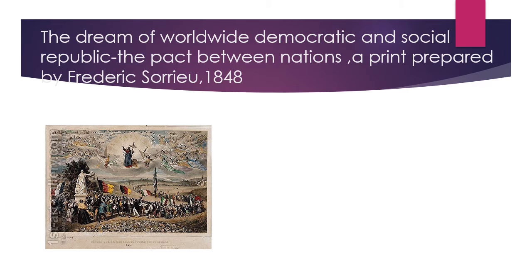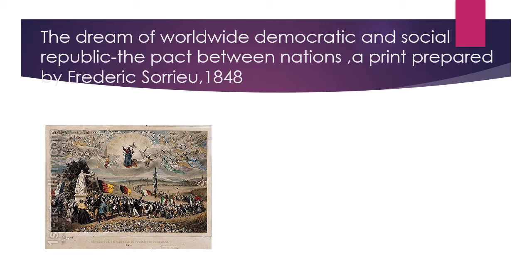Okay, I have this painting. I have tried to explain this painting to you all. As in NCERT, like last year also, I have observed that the questions which come in your exams can cover some pictures also. So it becomes very important for you all to go through each and every picture which is given in your book. This was a painting which was made by Frederick Sorrieu. He was a French painter in 1848.